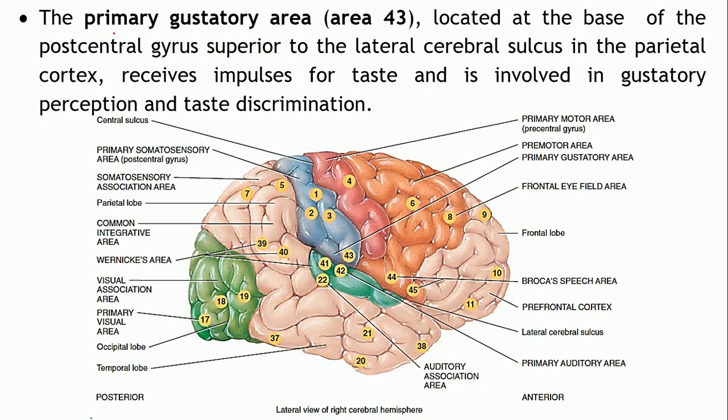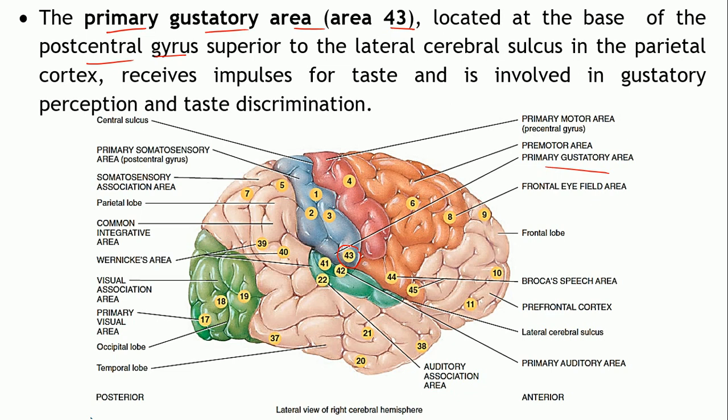Next one is the primary gustatory area, that is area number 43. That's the one. This is located at the base of the postcentral gyrus. Sorry, not the precentral, the postcentral gyrus.